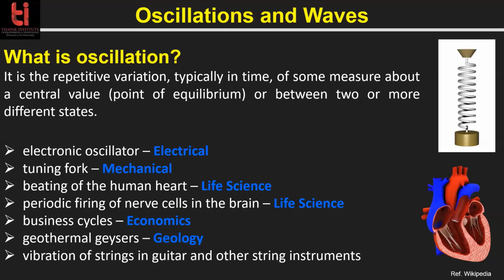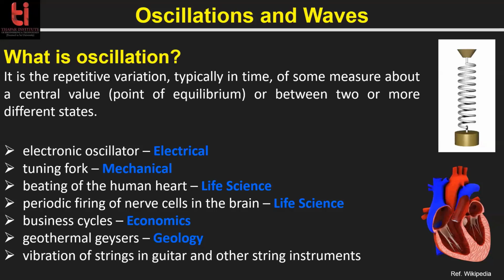This is a mechanical example of oscillations. Then in life sciences, we have the human heart and nerves in the brain, which are also oscillating. Then economics has cycles up and down. Then in geology, we have geothermal geysers. Those are examples of oscillations. So almost everywhere, we have oscillations of some type, and that's why the study of oscillations and waves is very important.